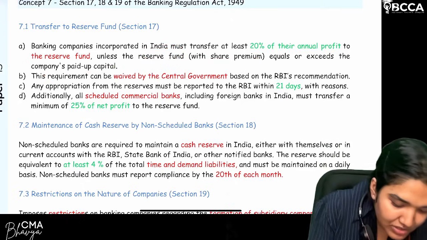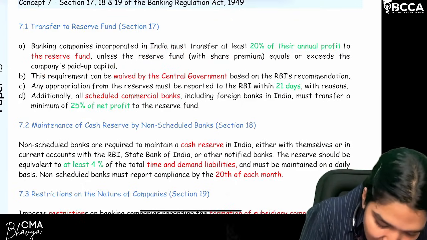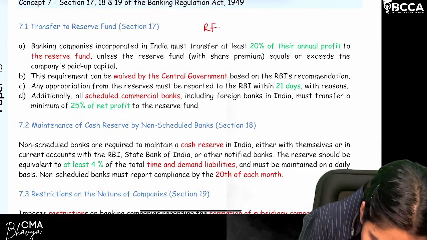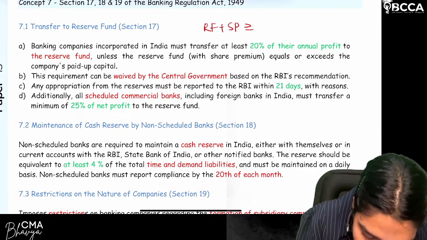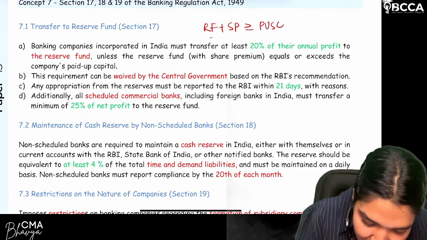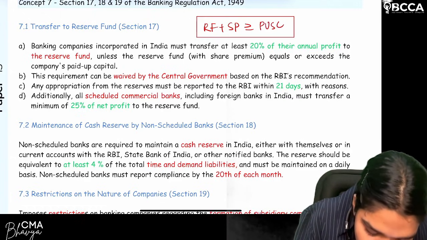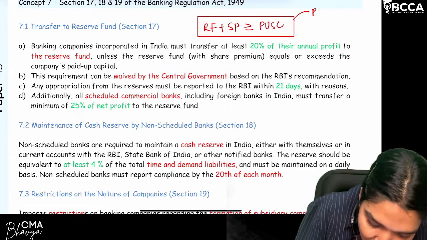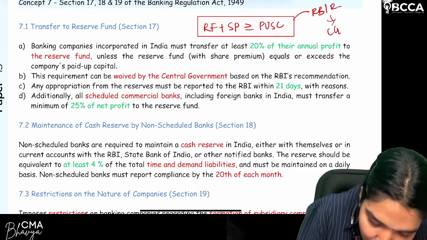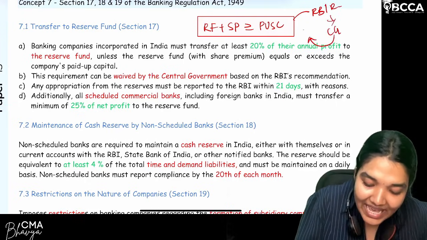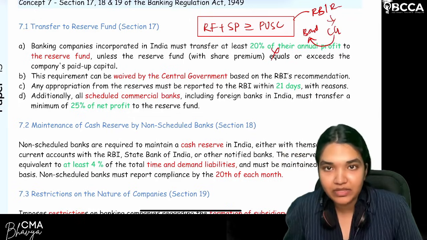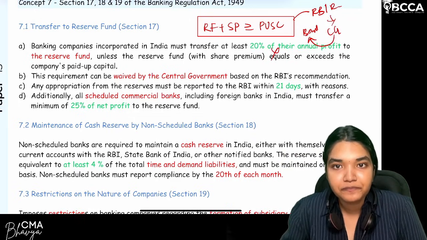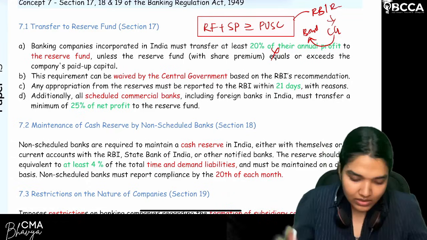Once again, let me just quickly revise it with you. The reserve fund, which is nothing but your free reserves plus your share premium, is more than or equal to your paid up share capital value. If this condition is met, and RBI provides a recommendation to the central government, then central government may provide exemption to that bank not to transfer the 20% or that particular relevant amount. Are we clear? That's all.